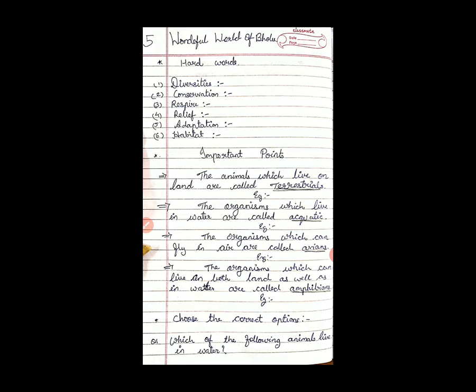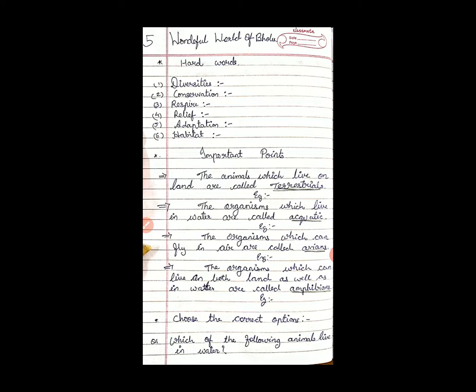After terrestrials, you have to write 2 examples of terrestrials. Cow, dog, cat, buffalo, whatever you want. I have given the space, right? Write 2 examples, e.g., then leave 1 line and write the other definition. The organisms which live in water are called aquatic. Again 2 examples of aquatic. You can write anything: shark, whale, fish, whatever you want.